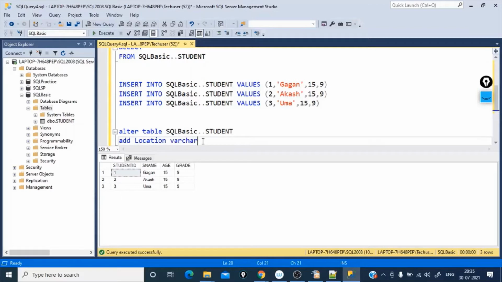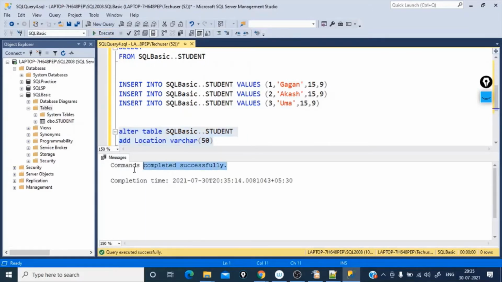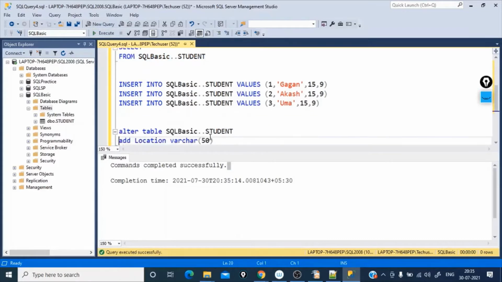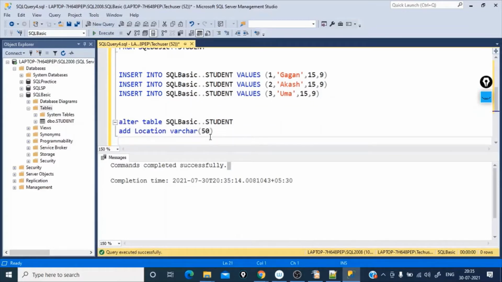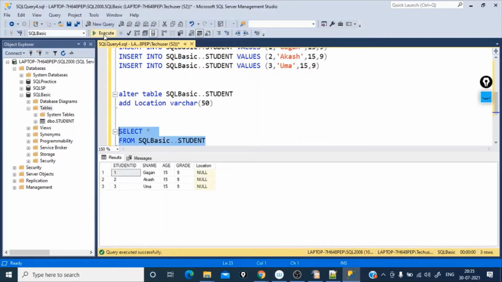Varchar 15. Sorry, we decided on 50. Okay, and then we'll execute. Okay, it is successful. Now let's again query the table. Okay, now you can see there are no values in this column. It is all null values.